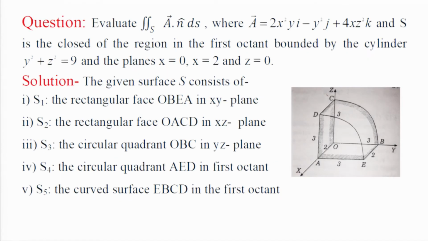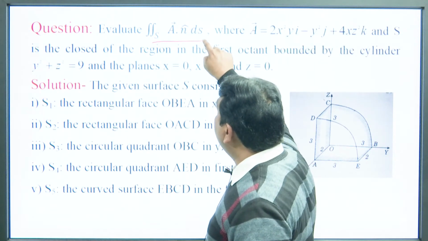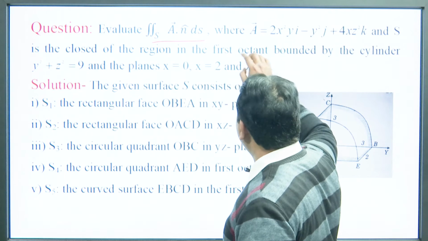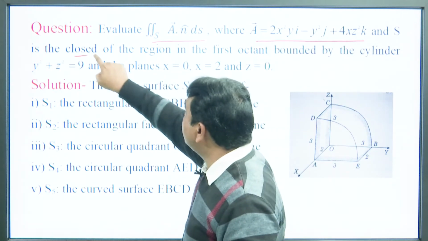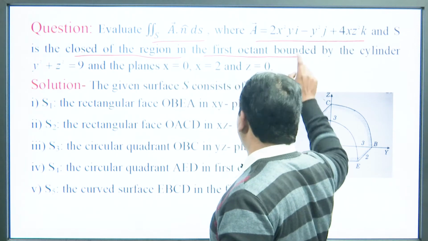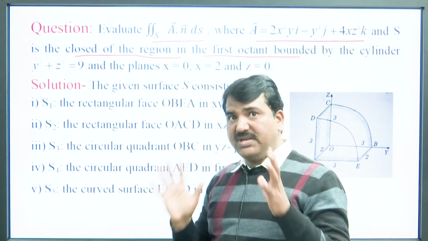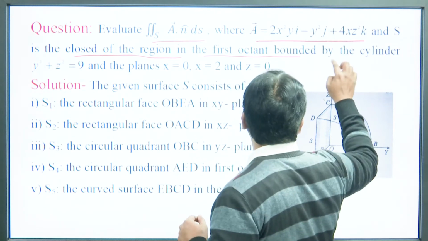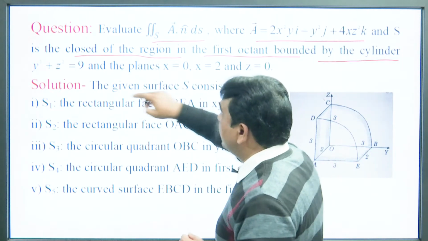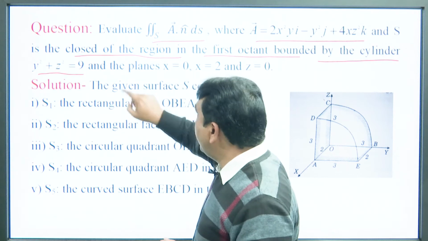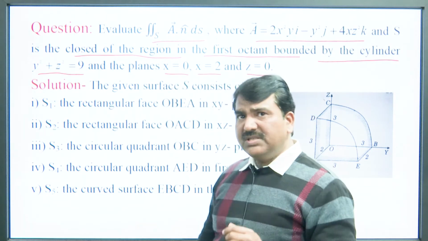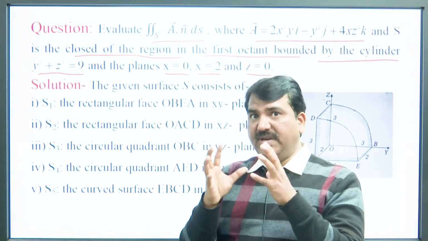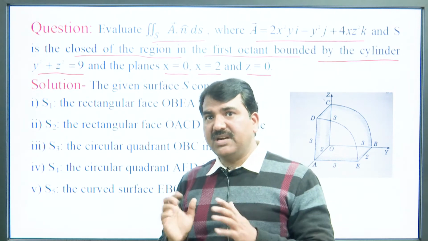Now, if we consider this question, we evaluate the double integral of A dot n dS over S, where A is equal to this and S is the closed region in the first octant bounded by the cylinder y squared plus z squared equal to 9 and the planes x equals 0, x equals 2 and z equals 0. So, in this question we have taken the closed surface in the first octant.